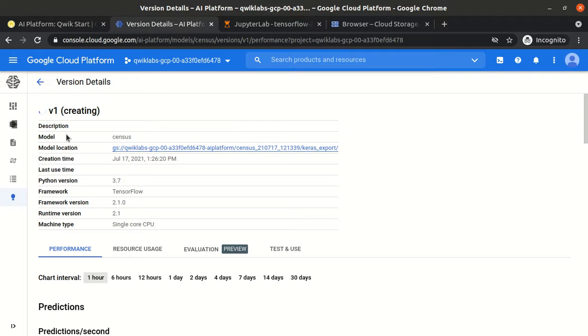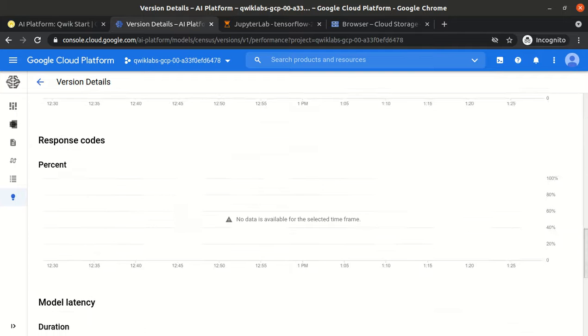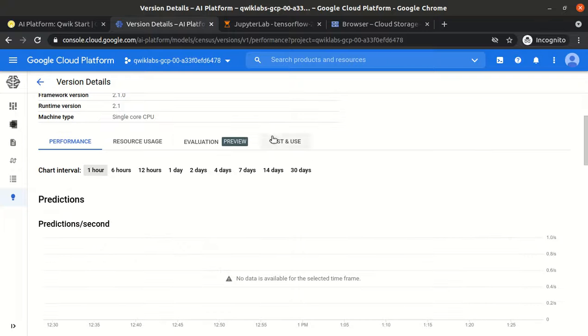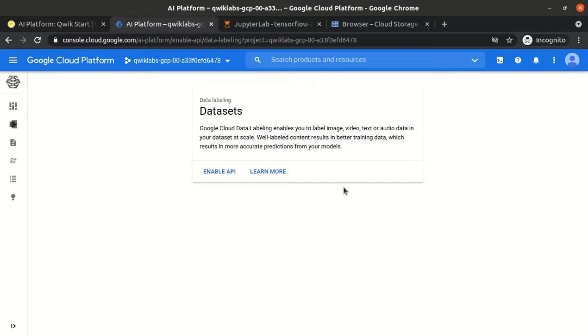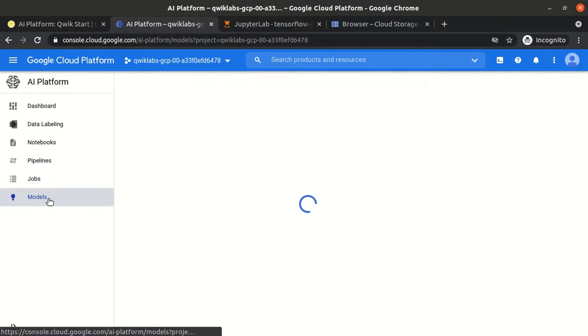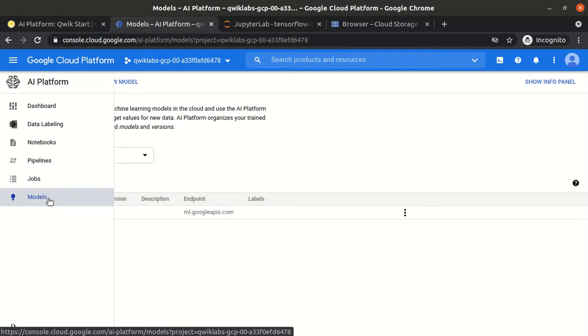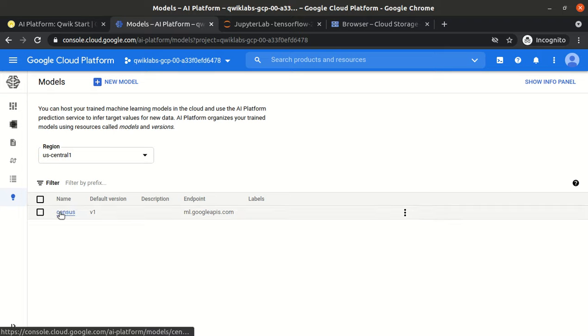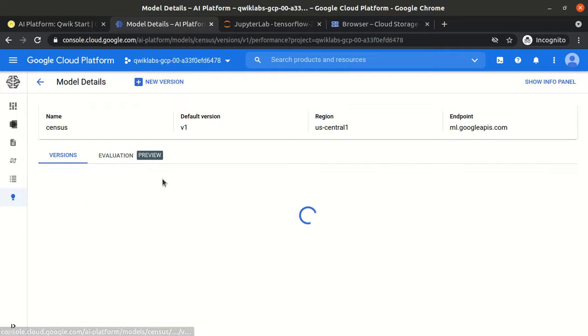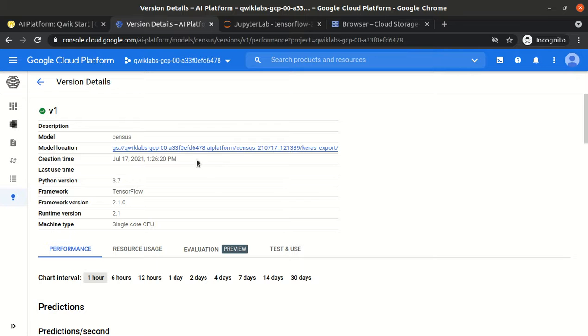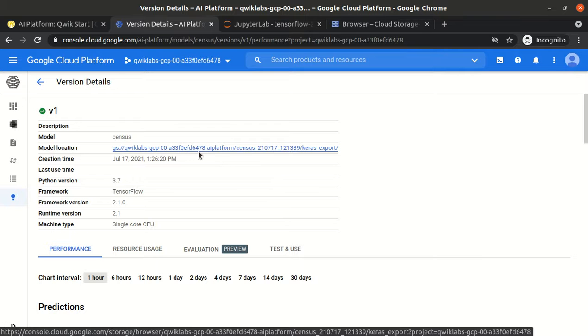Yeah, it is still creating it. Yeah, it is created, and yes, it has put the links here, that is the model location, Keras export.